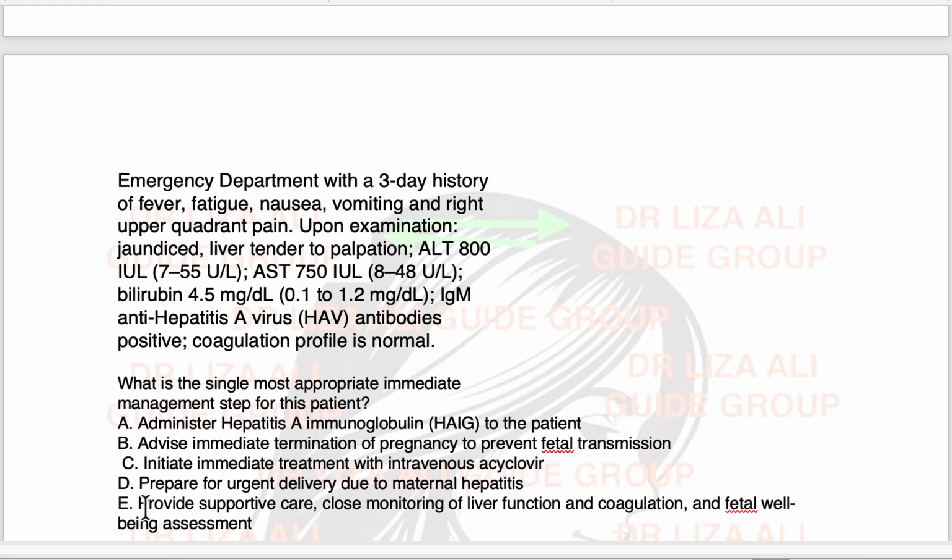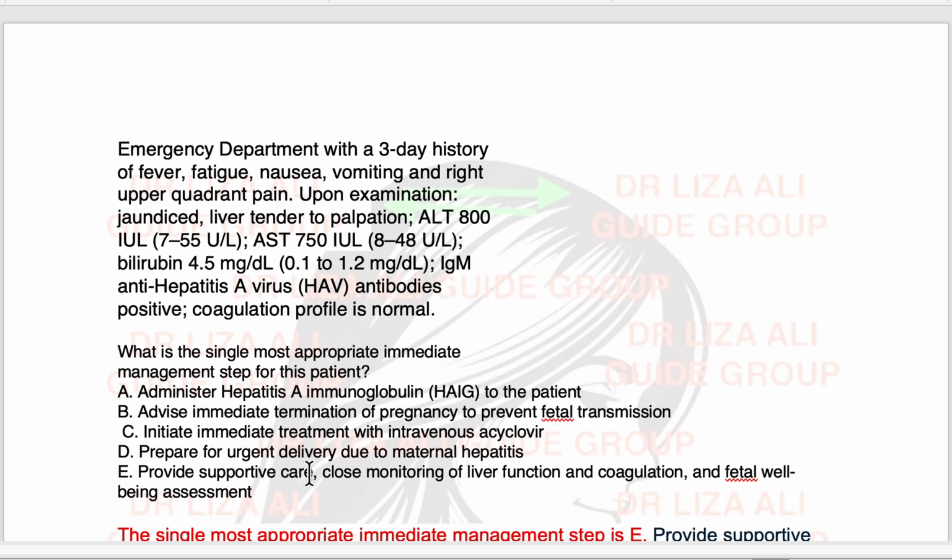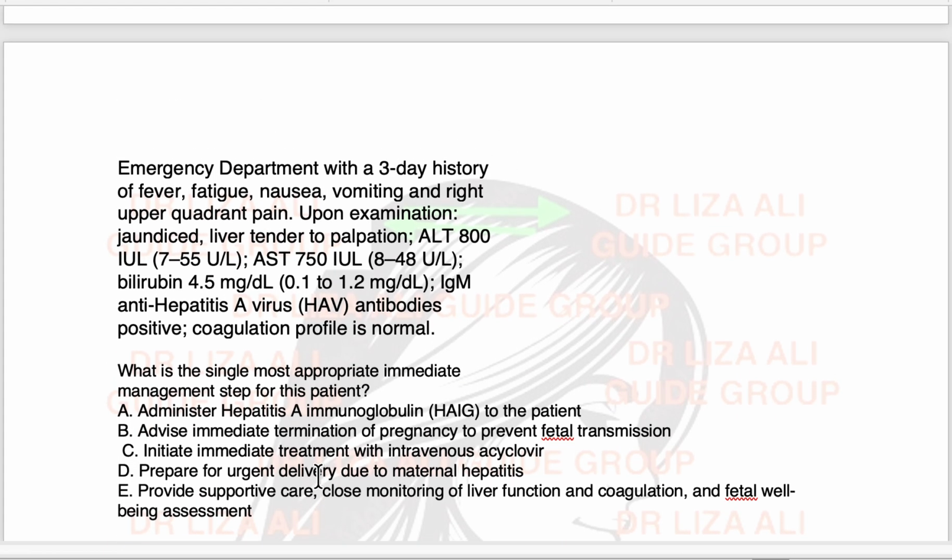So the answer will be E. We have to provide supportive care, appropriate management, fetal monitoring and liver function tests. We have to do this.